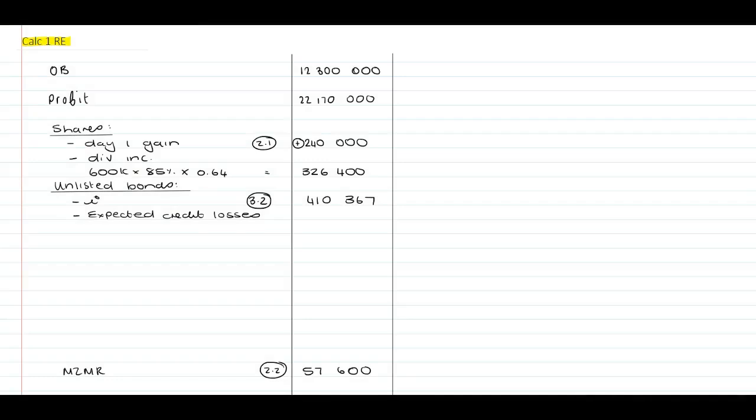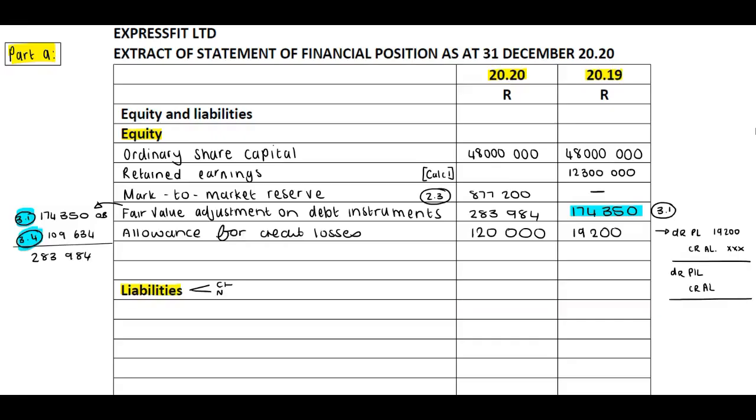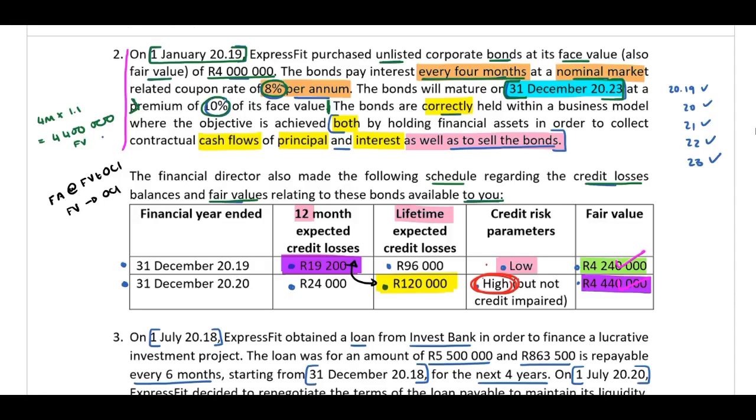Therefore, we need to include our expected credit losses, which is the 120,000 minus 19,200, and this will be 1,008,000, and this will be a loss. Right, guys, therefore I have now included this, and we are able to tick off this section.